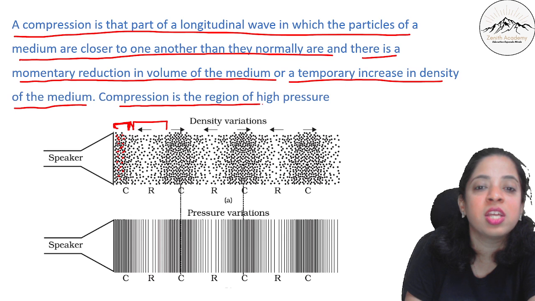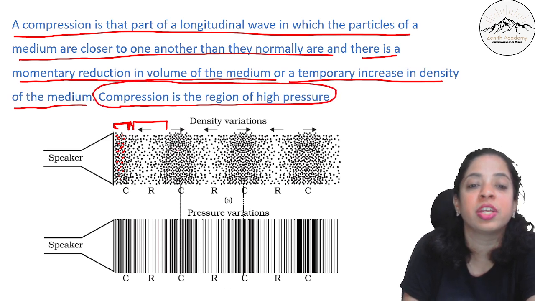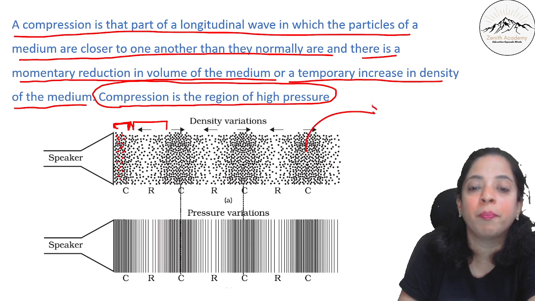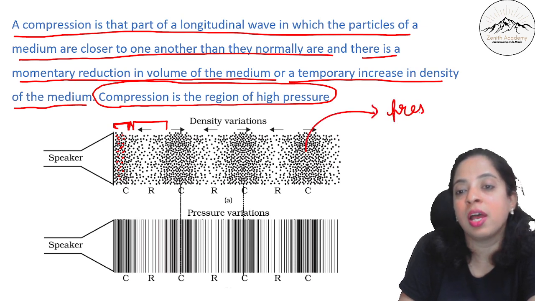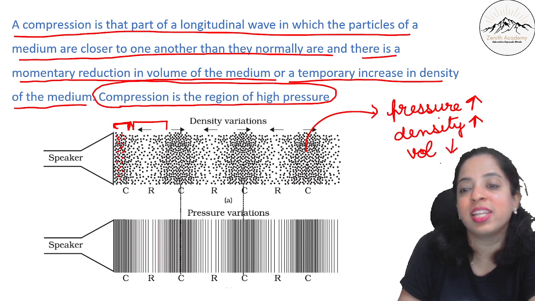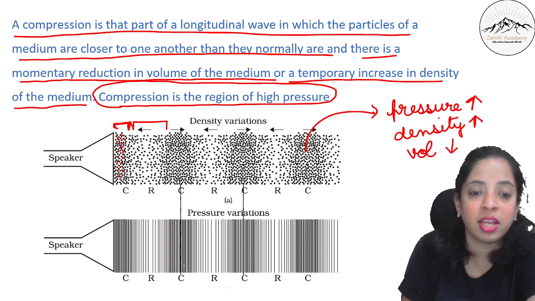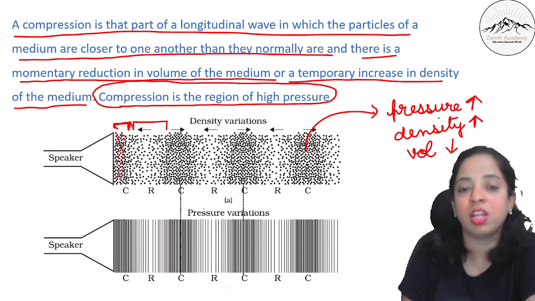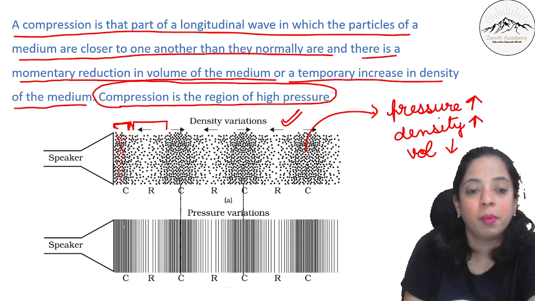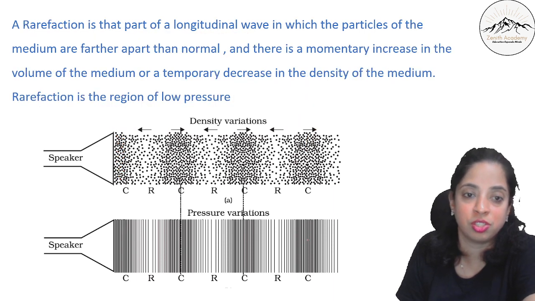So compression is the region of high pressure, you should understand. When I am talking about compression, the pressure is high, the density is high, but what is low? Volume. It is covering less area, na? You can see volume is low. So if you see here, these are drawn by lines. Actually they are not lines, the real picture is this. But for the ease of drawing, this is how we draw the pressure variations.